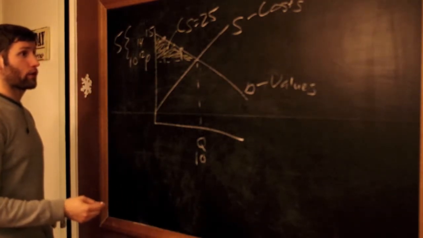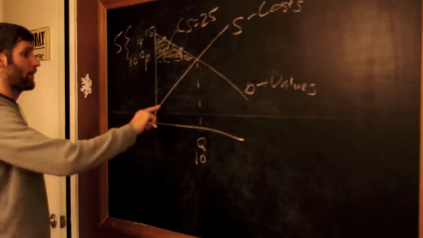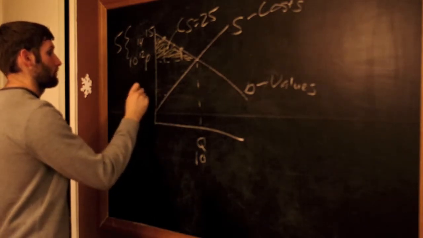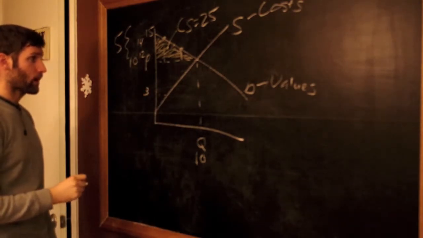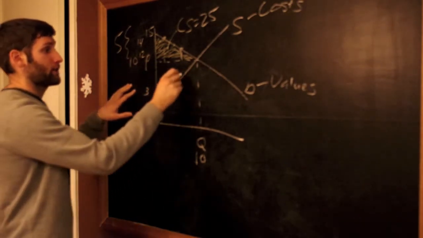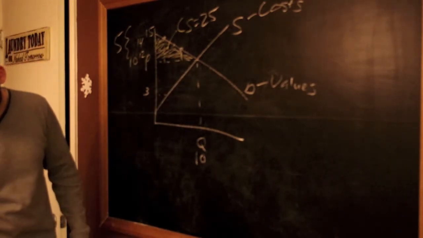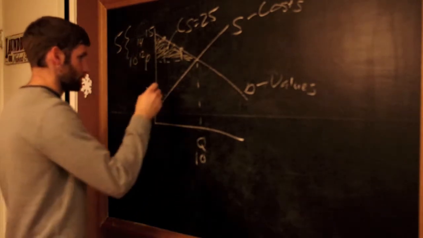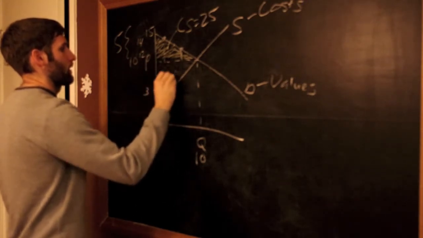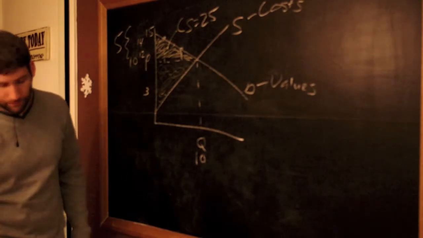Alright, so now we're going to look at producer surplus. We can kind of think of this as profit. So here we have how much each unit costs them to produce. For example, this one costs $3. Well, if it costs them 3 and they can sell it for 10, they're going to gain 7 off of it. If this one costs them 8 and they sell it for 10, they're going to gain 2. So producer surplus is going to be that whole area, from the price down to the supply curve.